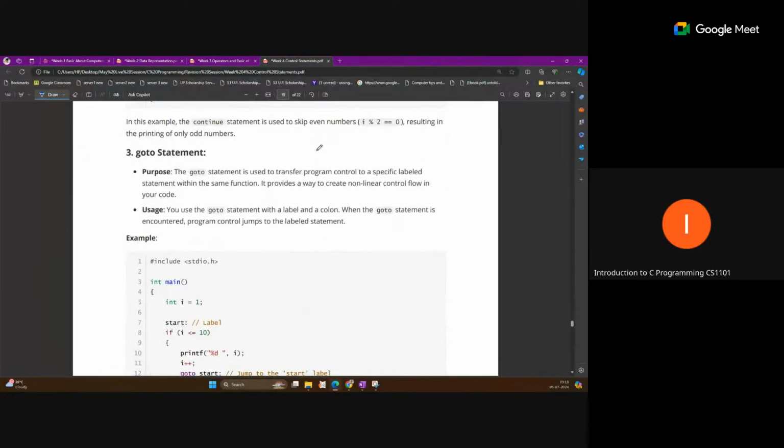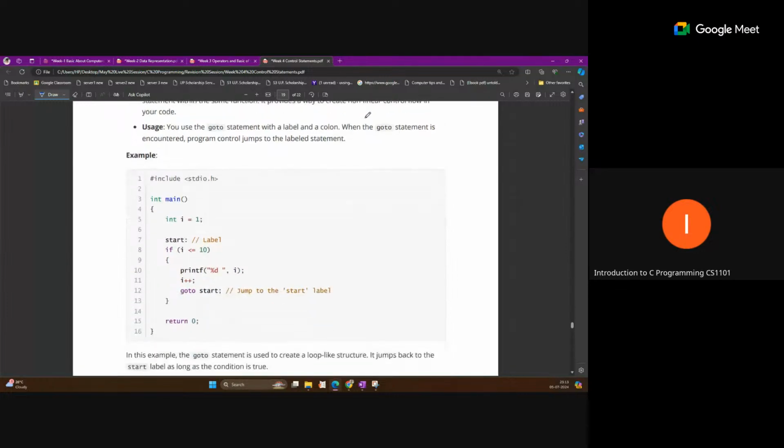Goto is also a control statement that we use to jump to any level, but we have to define the label at that point of the code. Here is an example of goto. We can decide our label here. Suppose we have defined this start point: you write start, colon. This is one label.